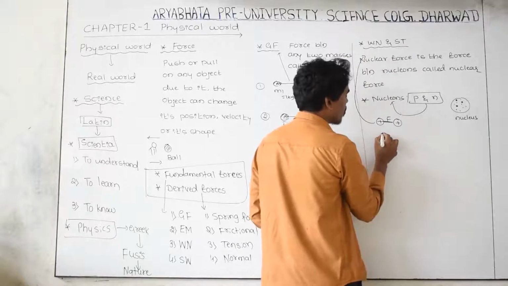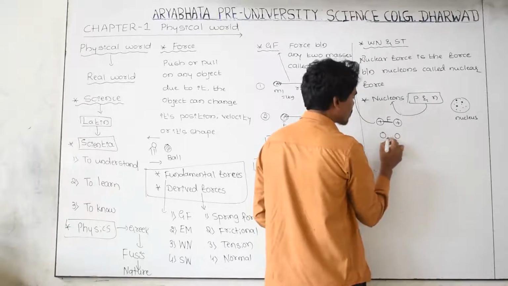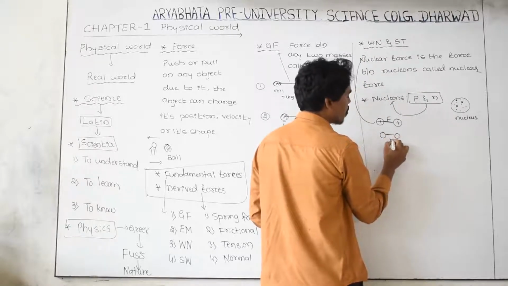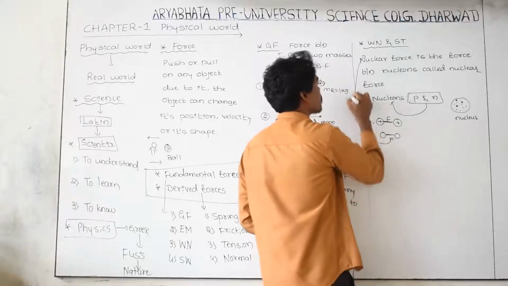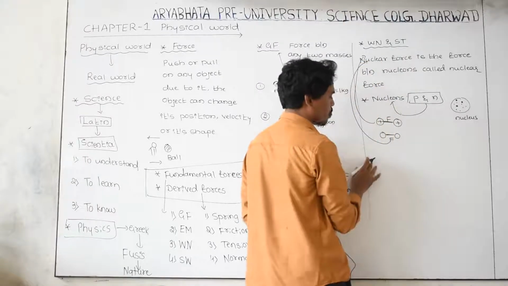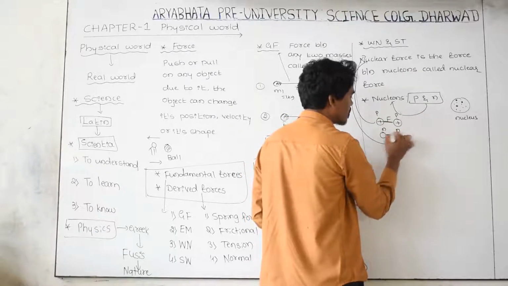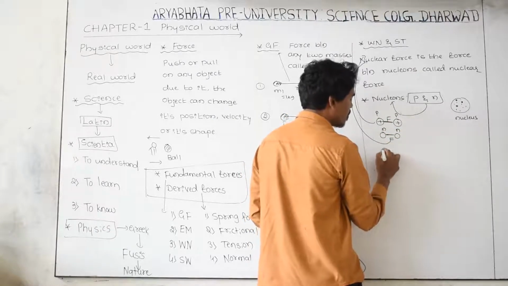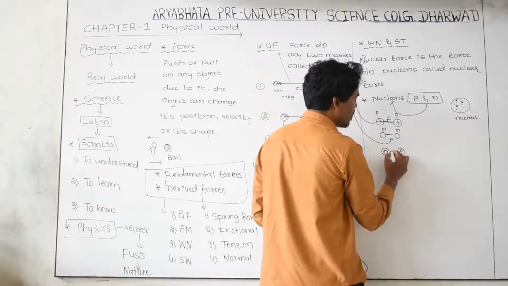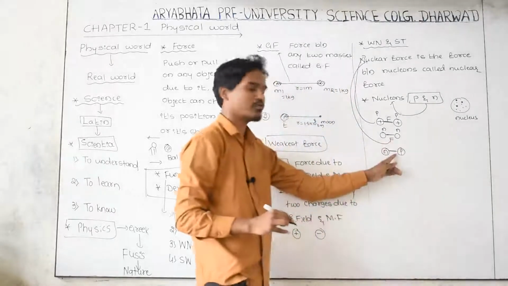Or this is a neutron, and this is also a neutron. In between these two neutrons there is a force. This force we call the nuclear force. This is proton, this is proton, this is neutron, this is neutron, or this is neutron and this is proton. In between these two particles there is a force of attraction.